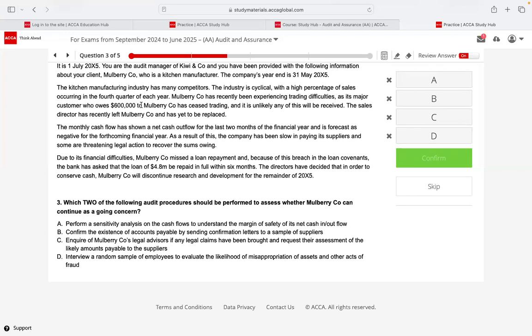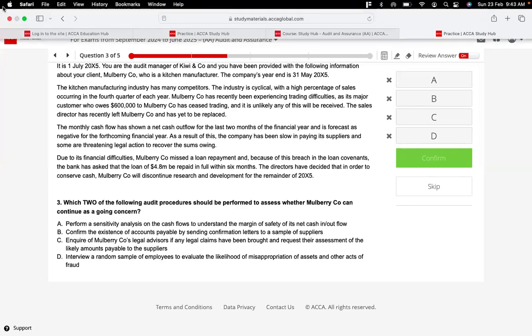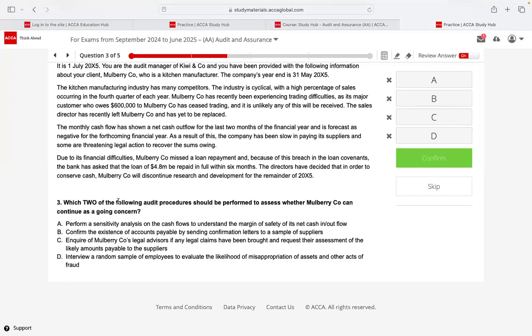Perform a sensitivity analysis on cash flows to understand the margin of safety of its net cash inflows and outflows. Okay. There's one problem in that, but I don't know whether to that extent they are examining or not. Now what they are saying is do a sensitivity analysis. What is a sensitivity analysis, Imran? Say I prepare a budget for the next financial year, 2025, and I say this much is going to be my profit.